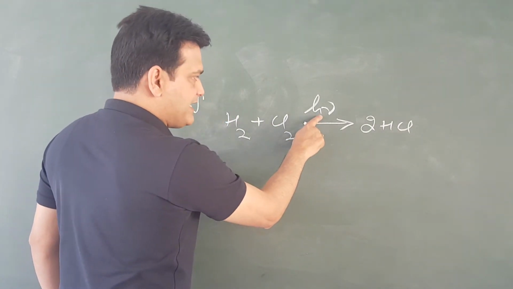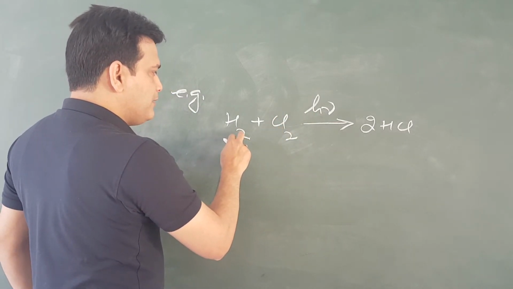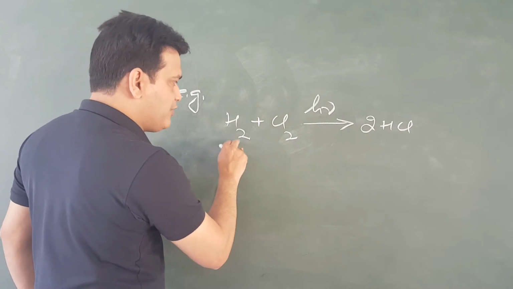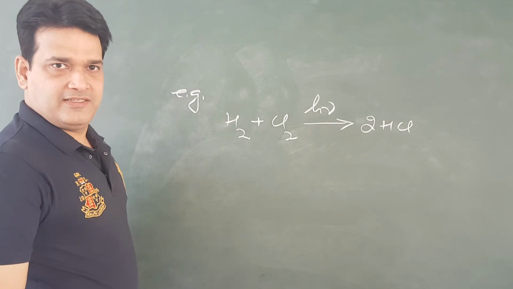So light has provided the activation energy for the reaction between hydrogen and chlorine to produce hydrochloric acid.